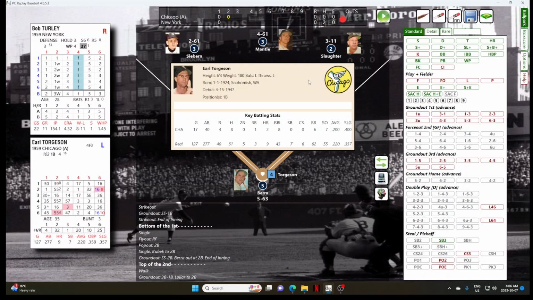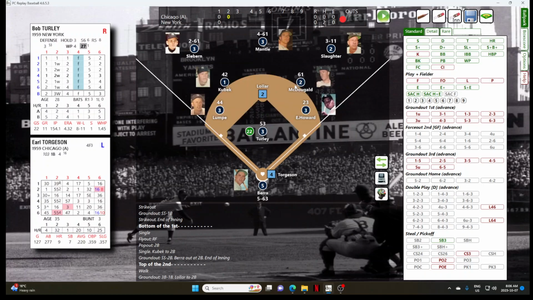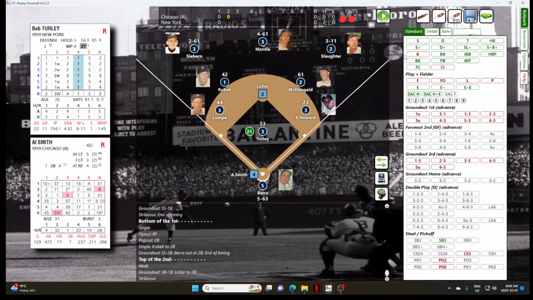Torgeson has 8 hits in 40 at-bats, 1 home run, 2 RBIs. And Torgeson gets caught looking. Ball hits the outside corner, and that's out number 2. Al Smith is up next.